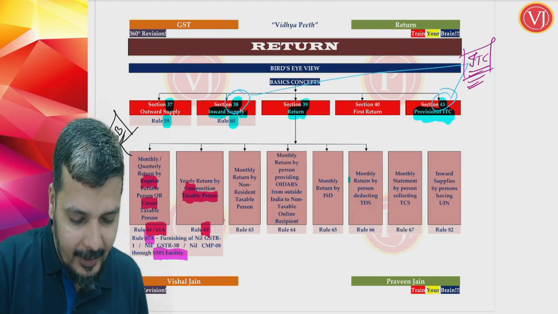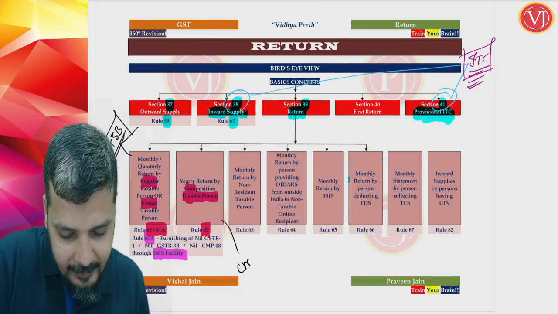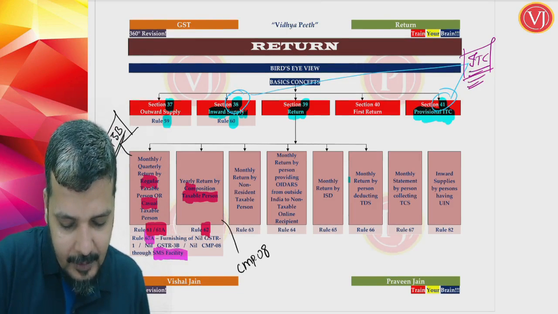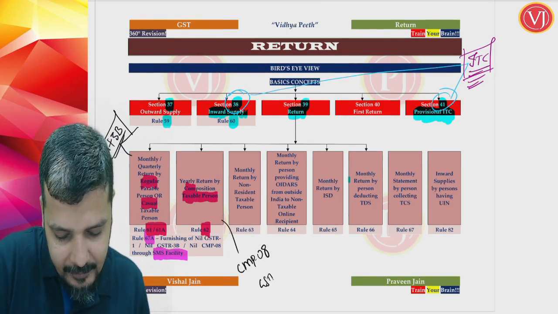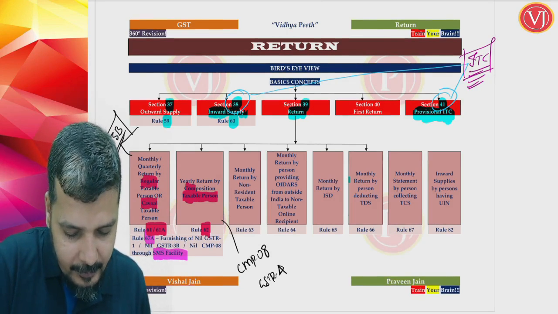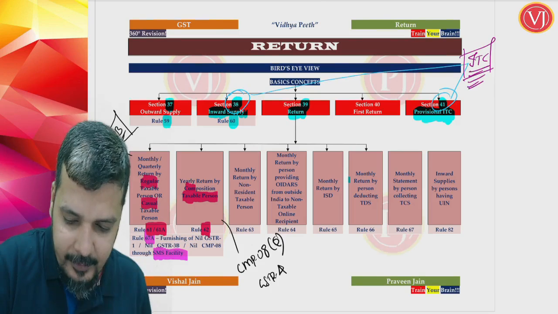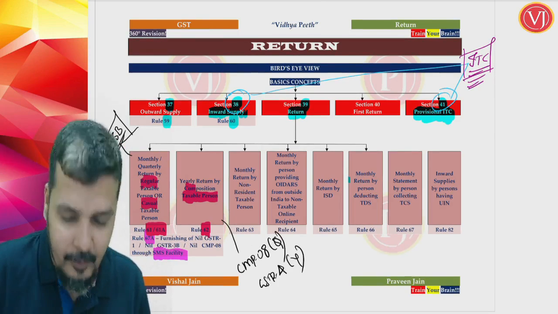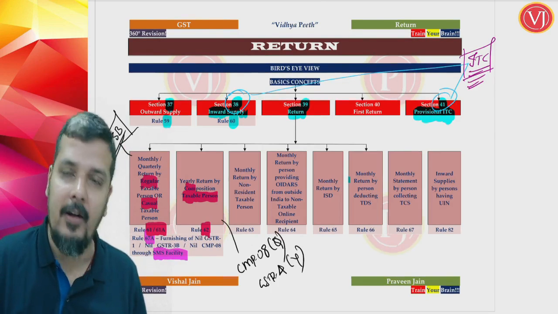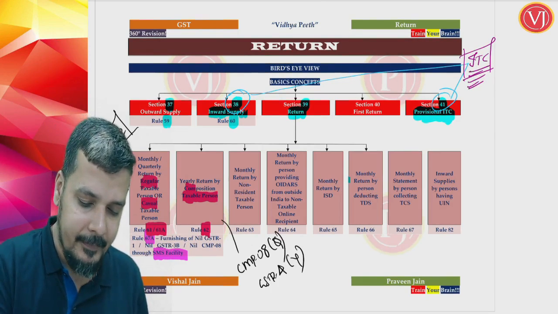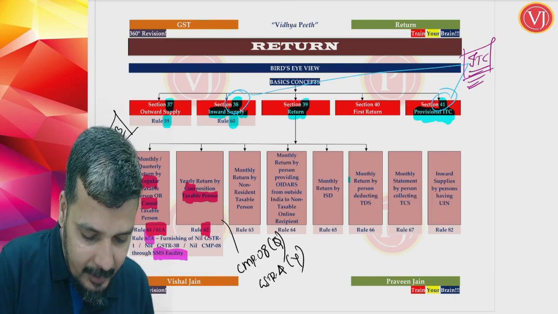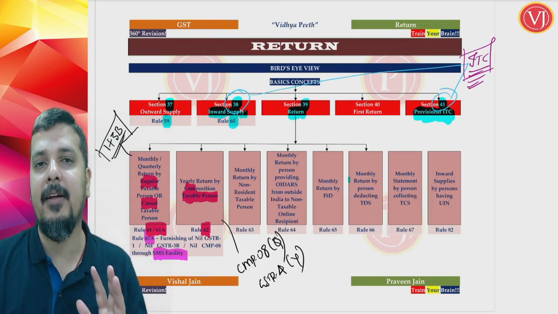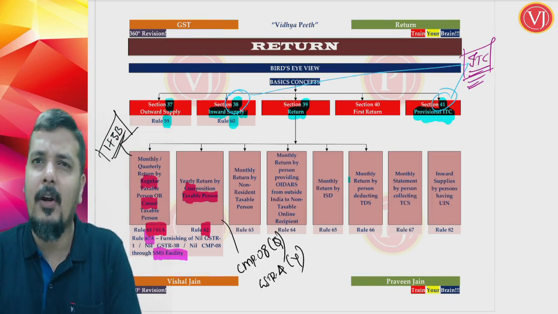A composition taxable person files a quarterly CMP-08 and a yearly GSTR-4. Regarding the quarterly CMP-08, it can be filed nil by SMS itself. You need not even log into the portal.